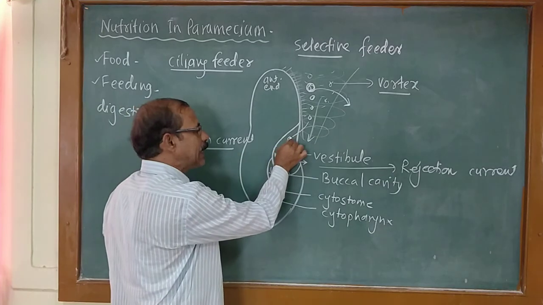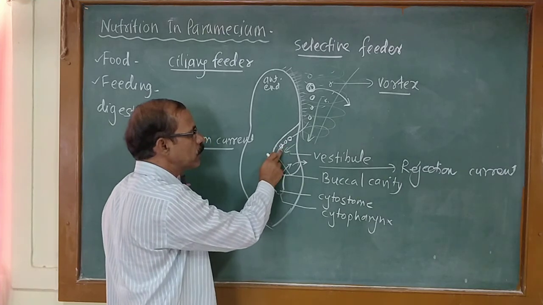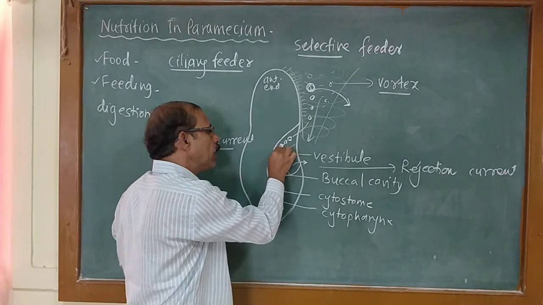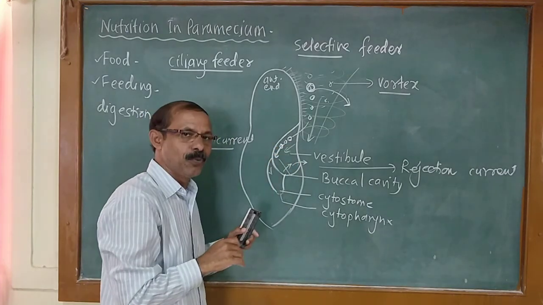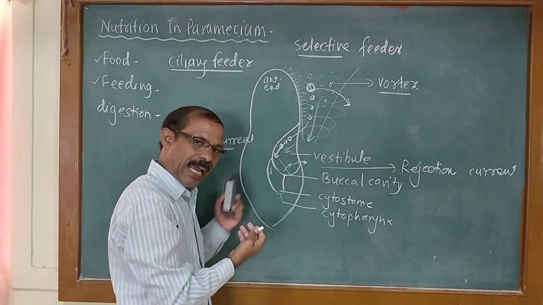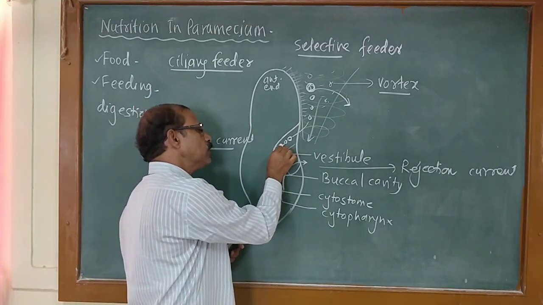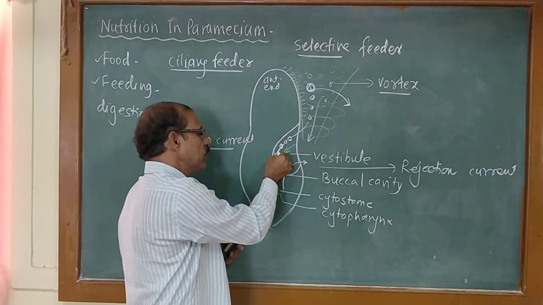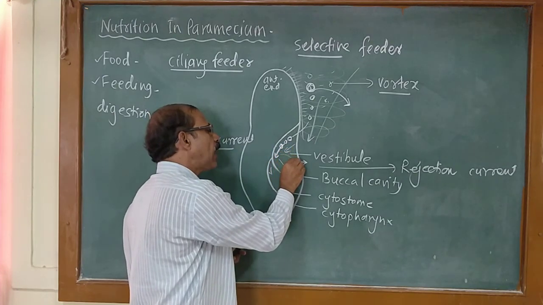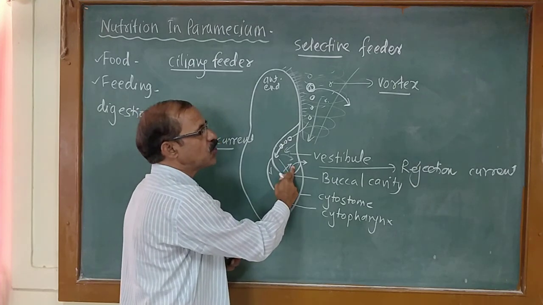Means the selected food particles, when all the food particles come inside the vestibule, what happens? It is a selective feeder. The unwanted food particles, which do not act as food material, are sometimes carried along with the water and food by the selection current. Only the food particles which are selected and used as food are taken in, and the unwanted particles are thrown or driven out along with the rejection current.